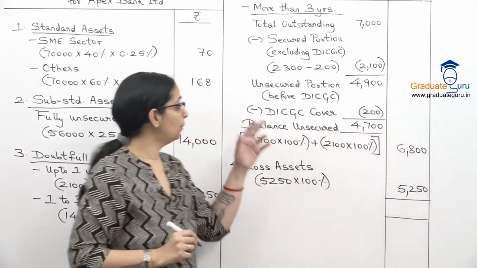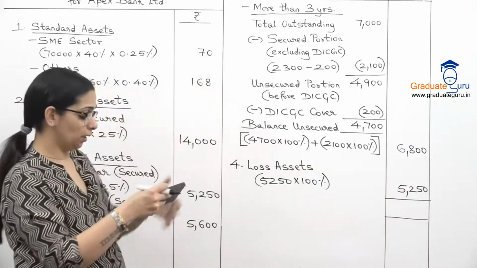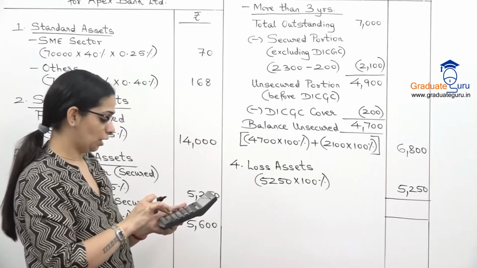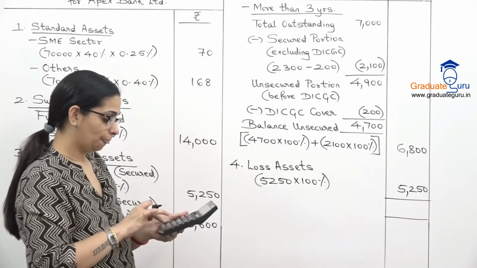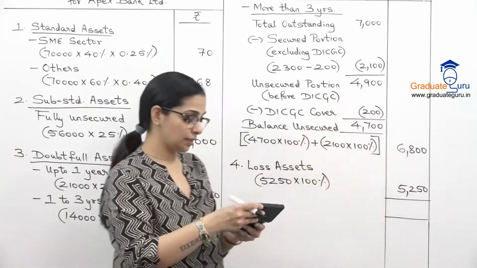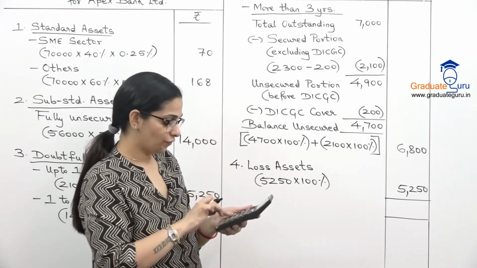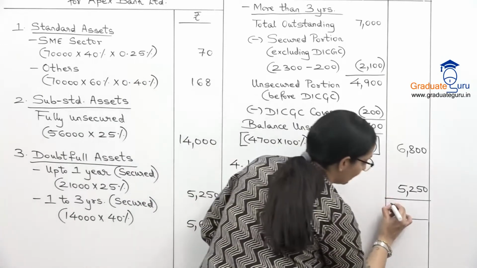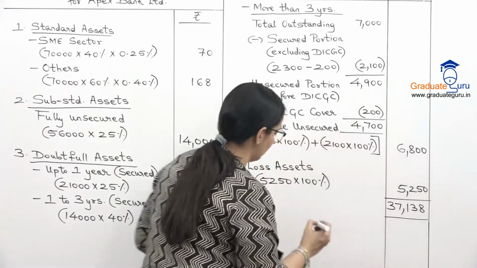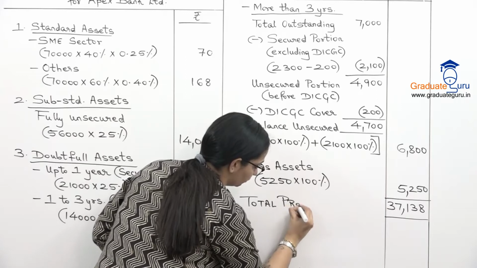So now I'll add up all these amounts and we'll get our total provision. So starting from here, 70 plus 168 plus 14, 5,250, 5,600. Then this was my inner working. I'll directly take 6,800 and plus 5,250. So we get 37,138 as our total provision.